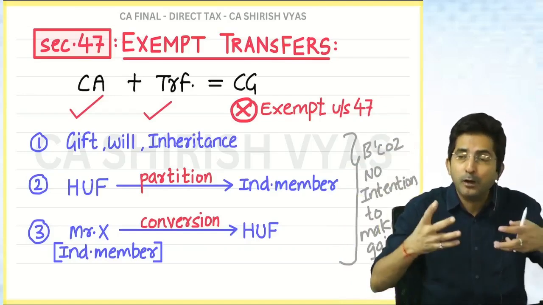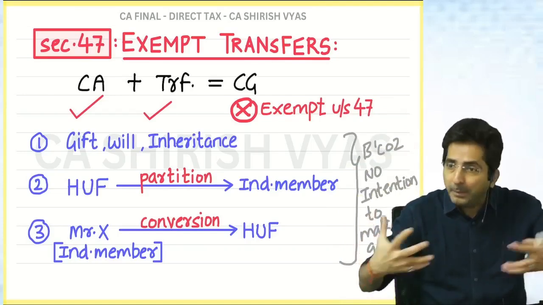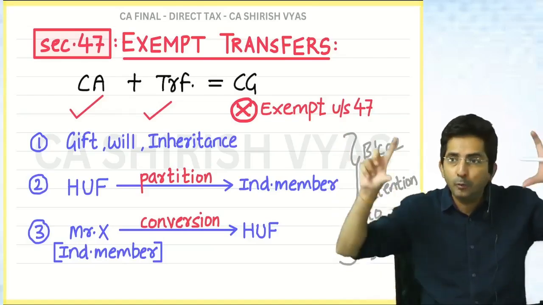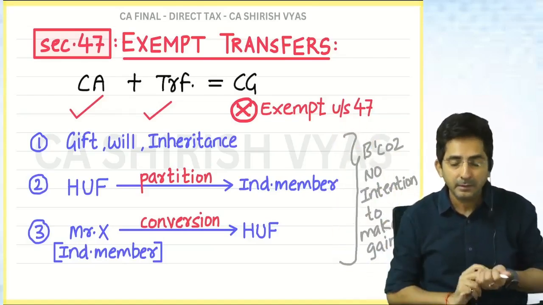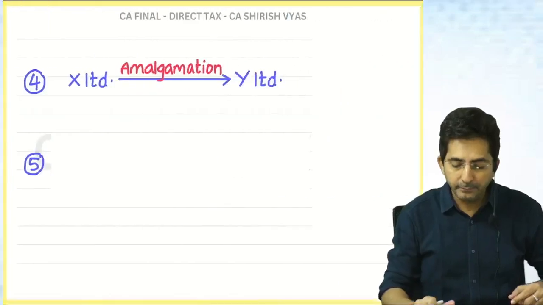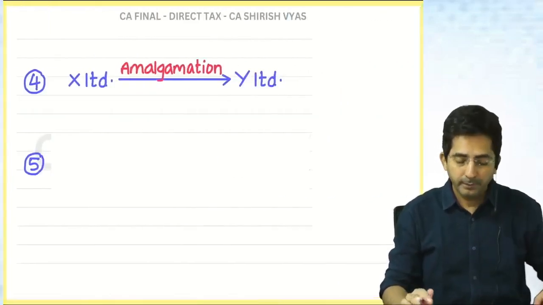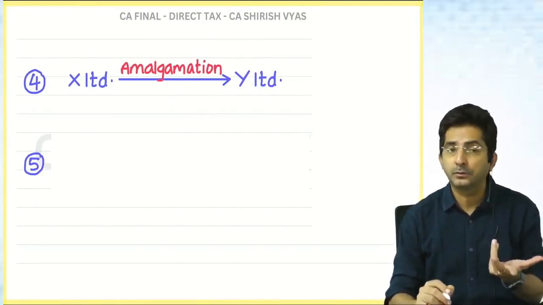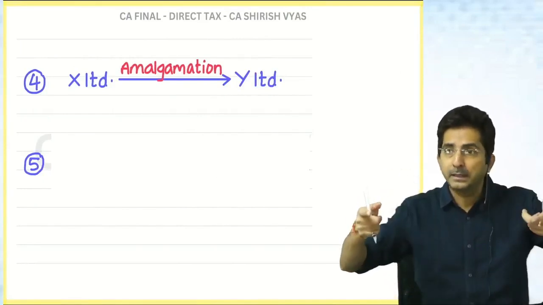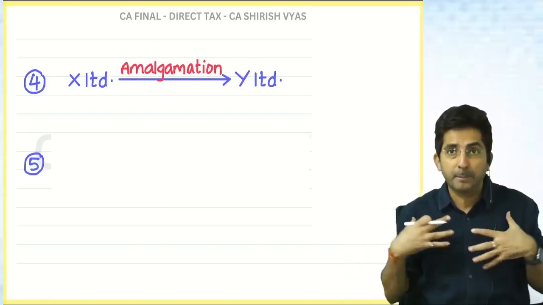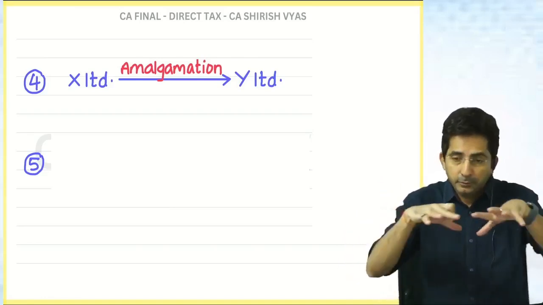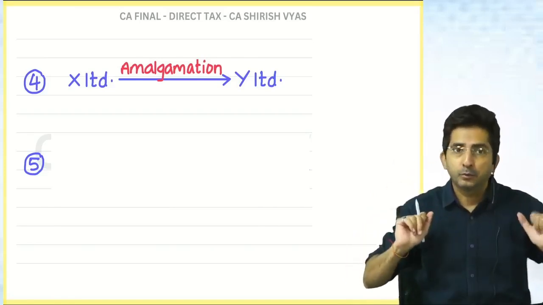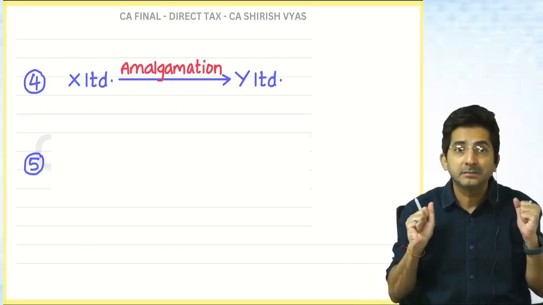But when I go for a merger, my things will remain mine only. Only my Prime Vision brand will be removed and a new brand will come, KS Academy. So that's why this is not a real transfer. Yes, in amalgamation there is purchase consideration also. See, continue the same example. My class is in Mumbai, Prime Vision. If I agree to merge with KS Academy, there will be purchase consideration.